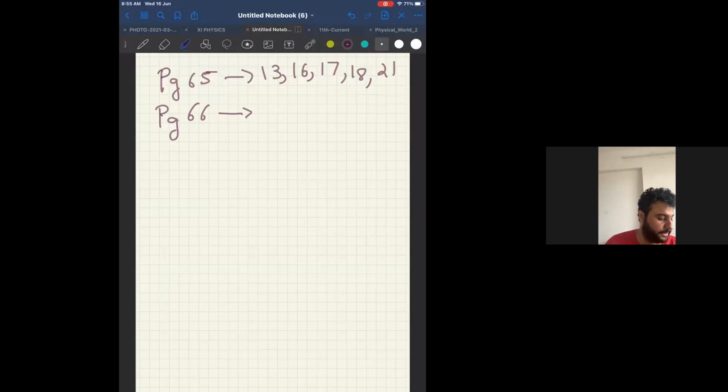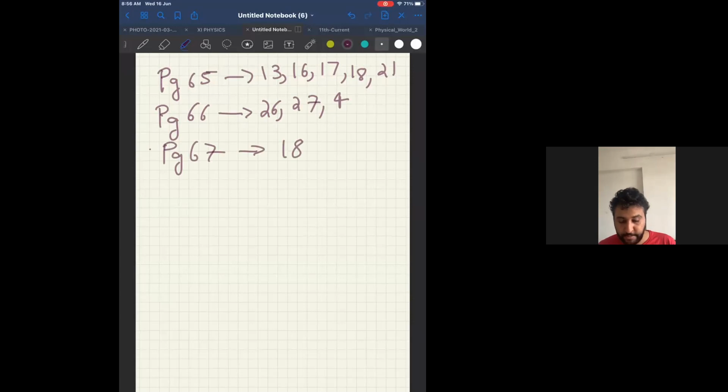Page number 66: 26, 27, and 4. Page number 67: question number 18. And the remaining I have anyway given. This is the homework.